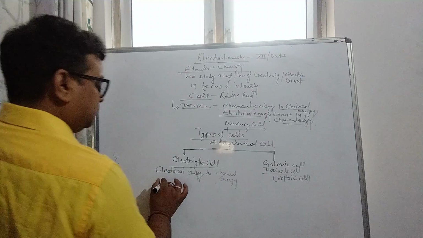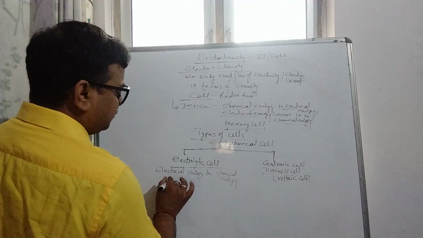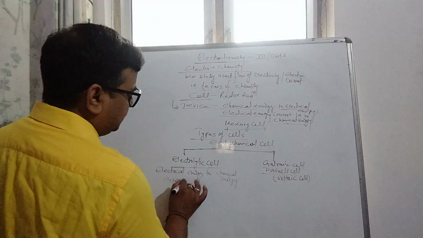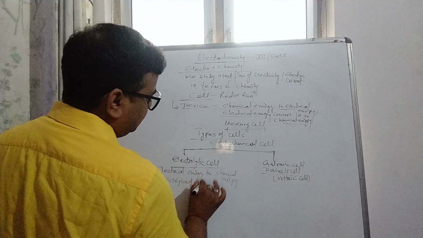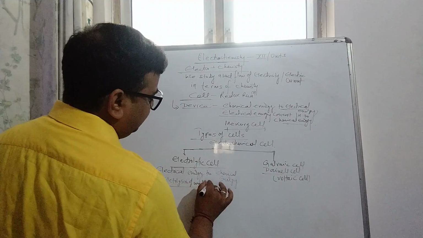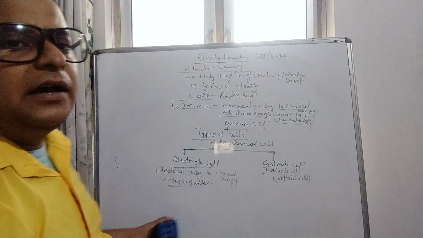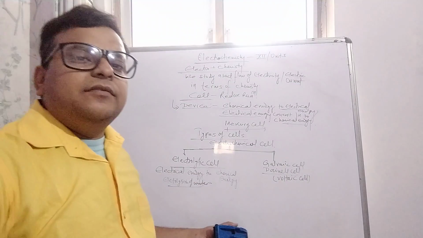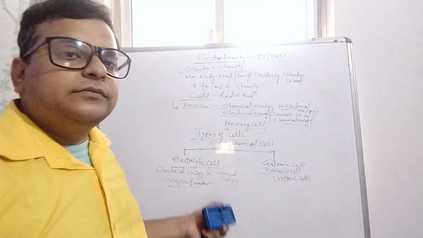In the electrolytic cell, electrical energy is converted into chemical energy. Electrolysis of water is an example: when we pass electricity into the water, it is converted into OH negative and H positive ions.